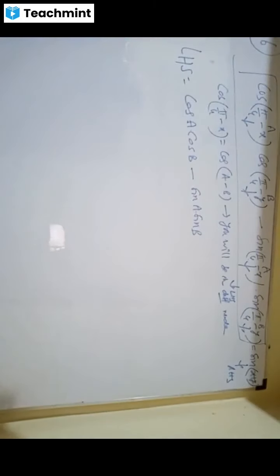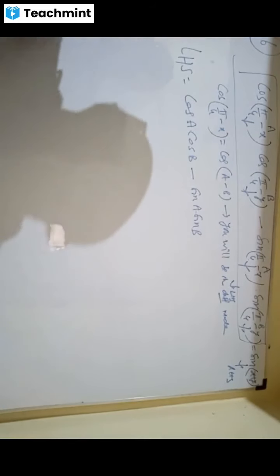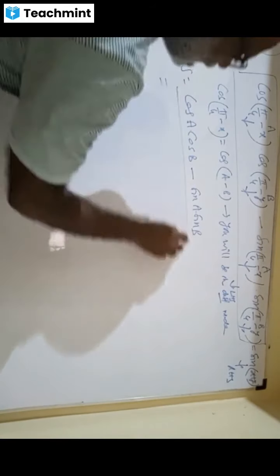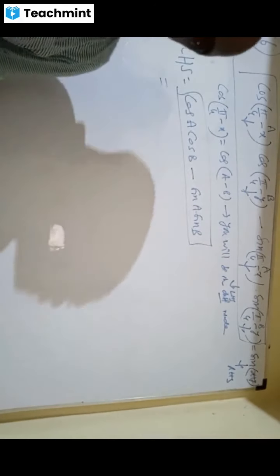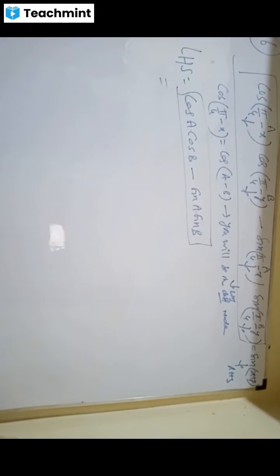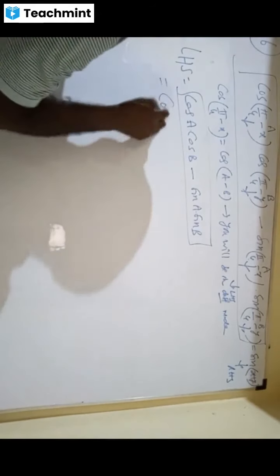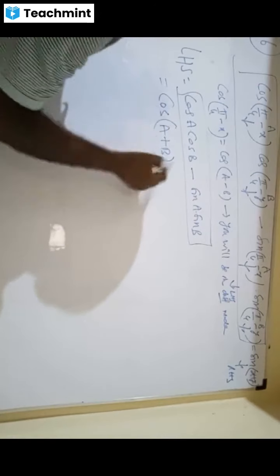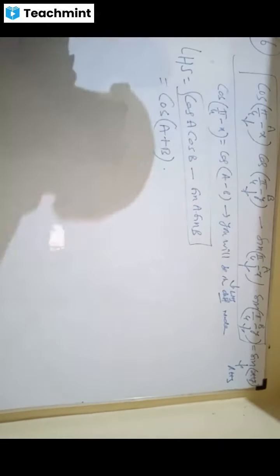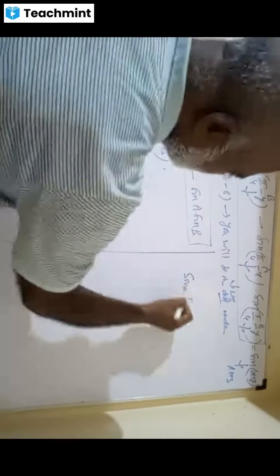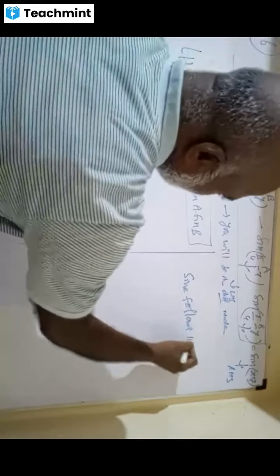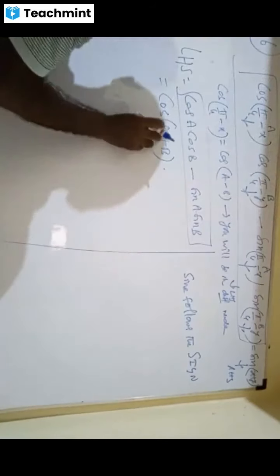Do you agree here? Yes, sir. What is the formula of this? Cos a cos b minus sin a sin b. What is the formula? Cos of (A plus B). Brilliant. Minus becomes plus. Sin follows the sin; cos does not follow, that's why the minus becomes plus.